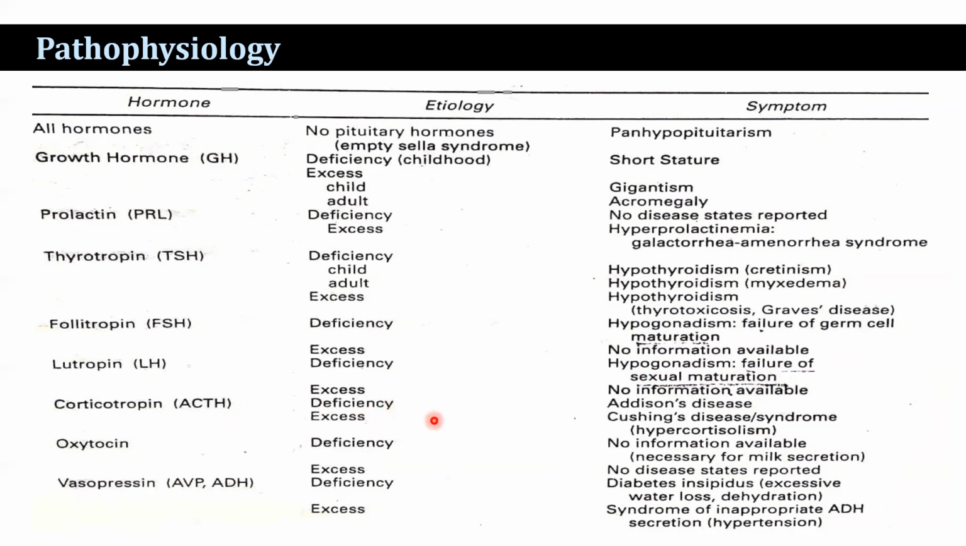And in that case, the excess is another condition, Cushing disease or syndrome, that is hypercortisolism. In the case of oxytocin deficiency, no information is available, though it is necessary for milk secretion, and for the excess, no disease states are reported. Whereas when vasopressin deficiency occurs, diabetes insipidus results, that is excessive water loss and dehydration, and the excess secretion is the syndrome of inappropriate ADH secretion, that is hypertension.